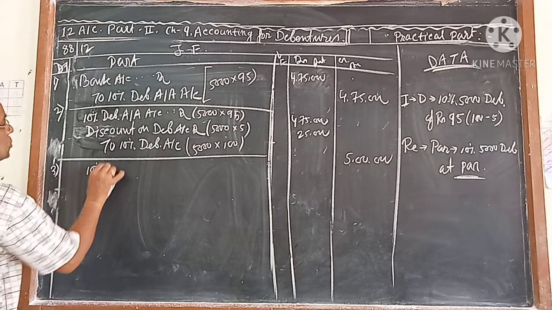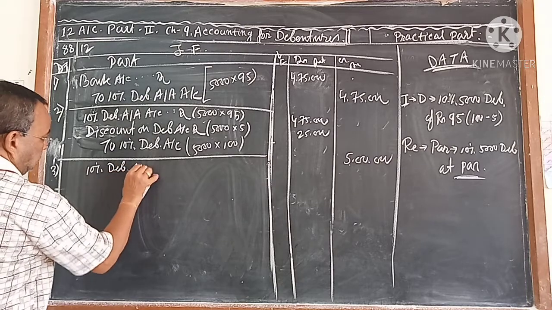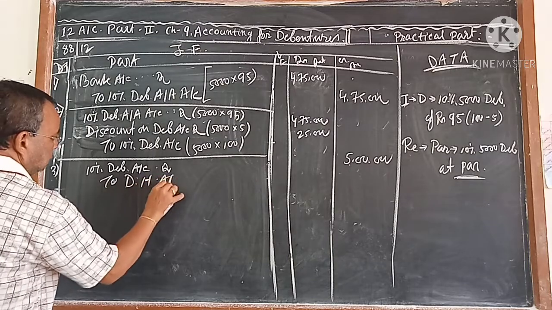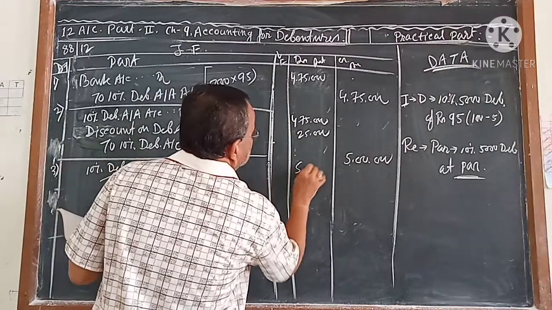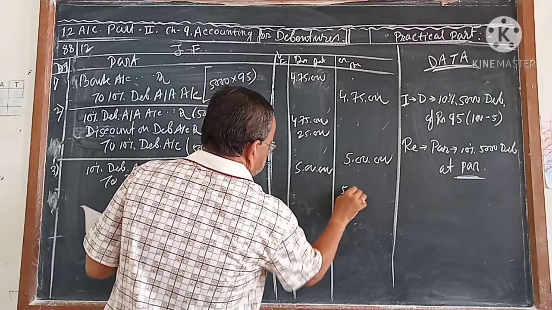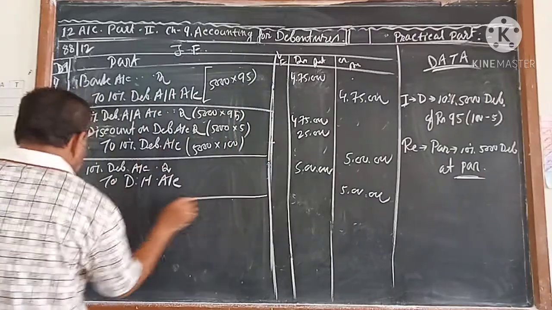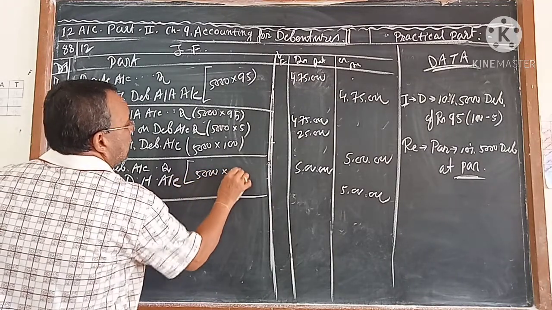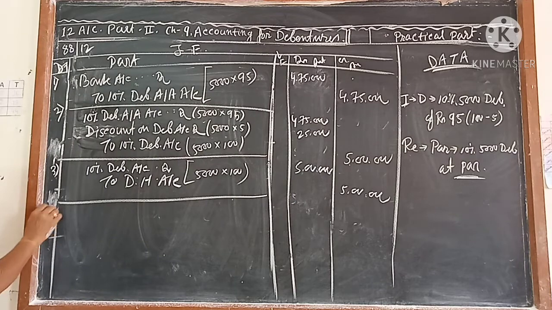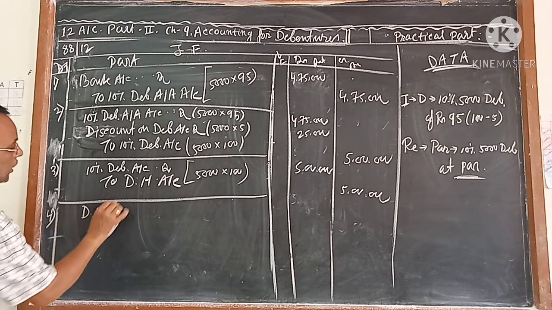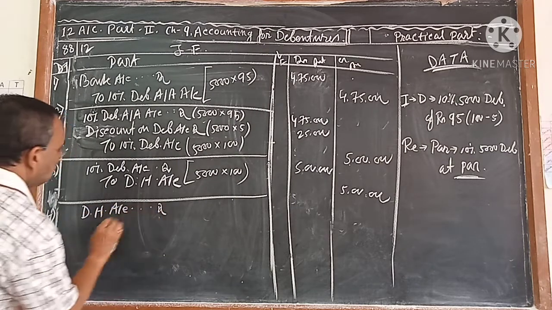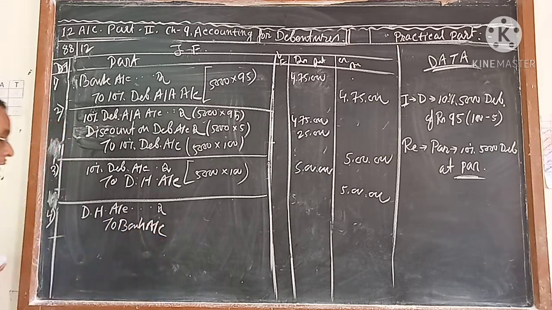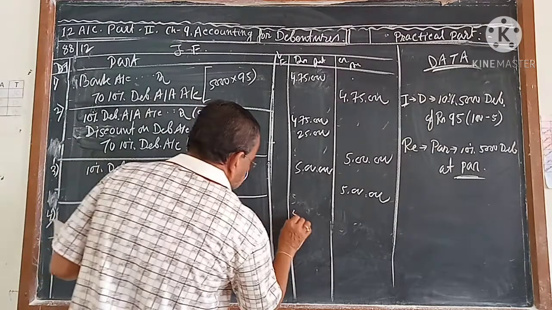The 10% debenture account debit to debenture holder account, how much? 5 lakh, which is 5,000 into 100. And the fourth entry, the debenture holder account debit to bank, how much? 5 lakh.